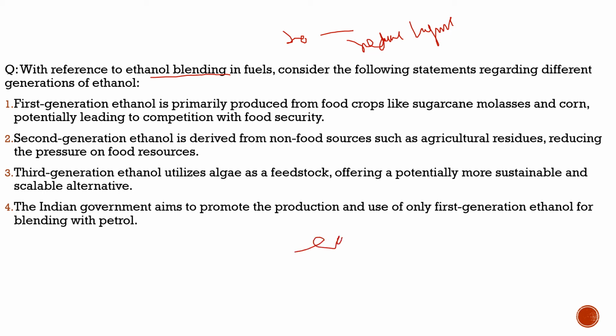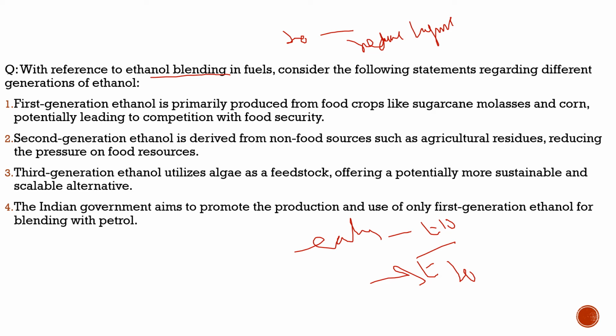Earlier we used ethanol 10 and it was replaced by ethanol 12, and we had achieved this goal of ethanol 20. We achieved it one year prior. So with respect to this, we had done discussions on what ethanol 20 is. We had done everything with respect to that, but here we will try to understand. The author wants us to understand, as an aspirant, what are the different generation ethanols which the government is using for this ethanol blending.